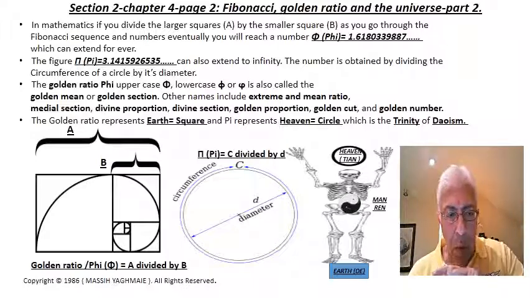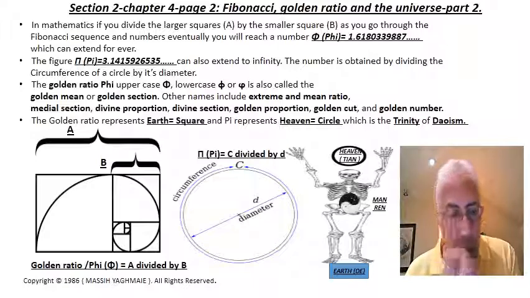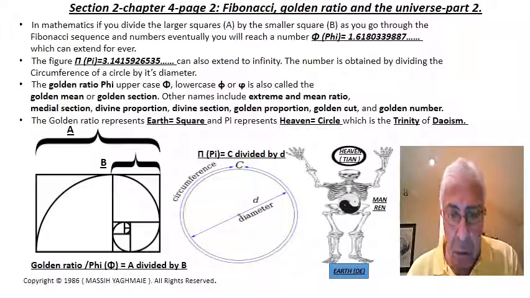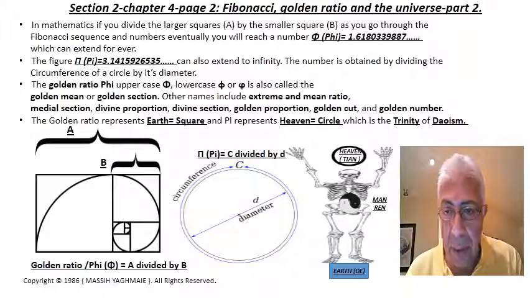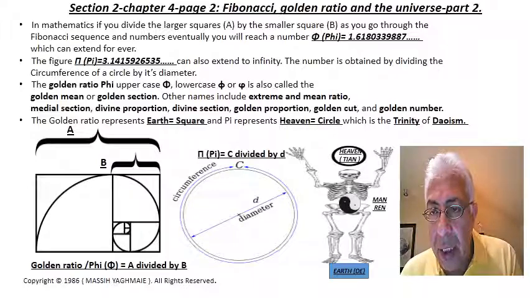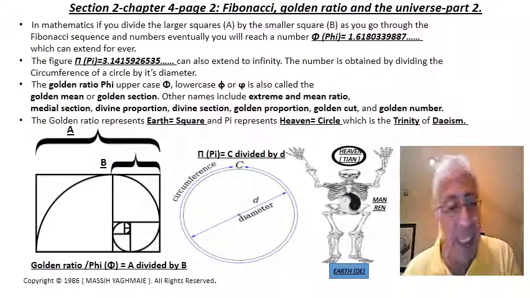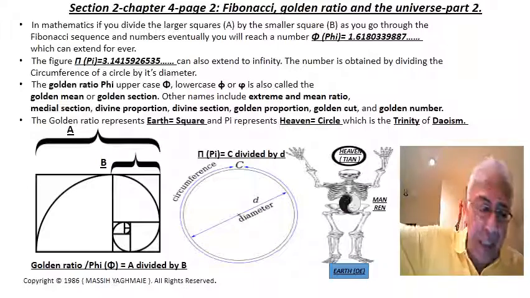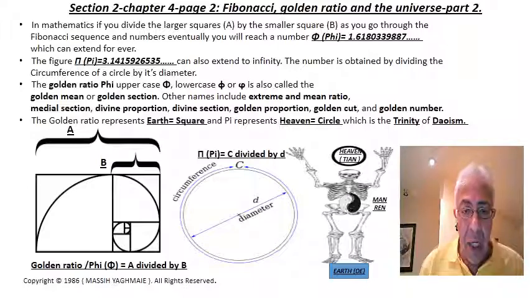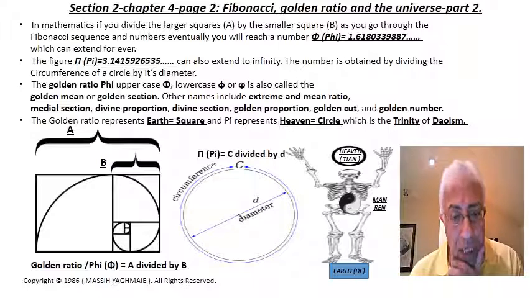eventually you'll come to a figure which is called phi, a Greek letter, which is 1.6180339887, and it goes on for infinity. It's an endless number. Now, that number is called the golden ratio, or golden mean, or golden section.